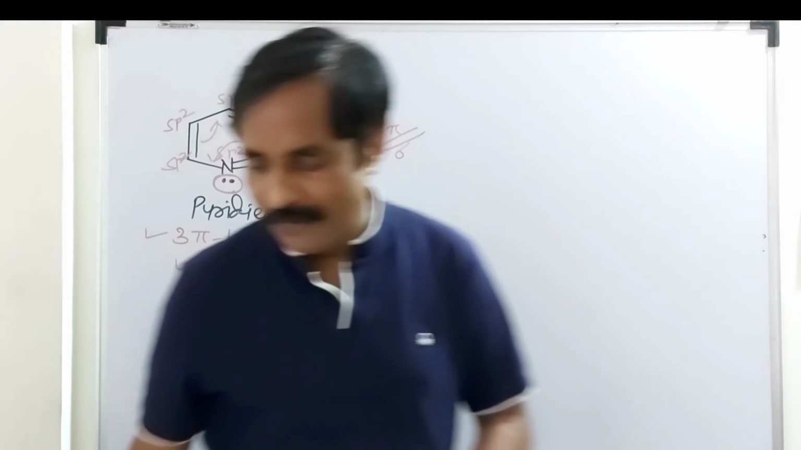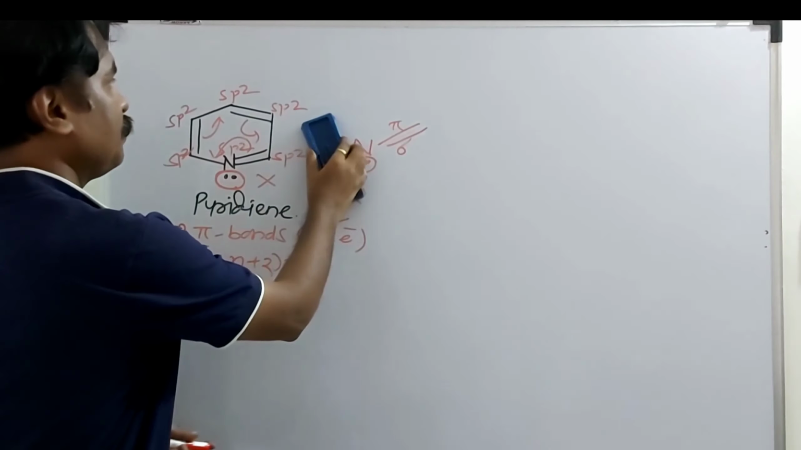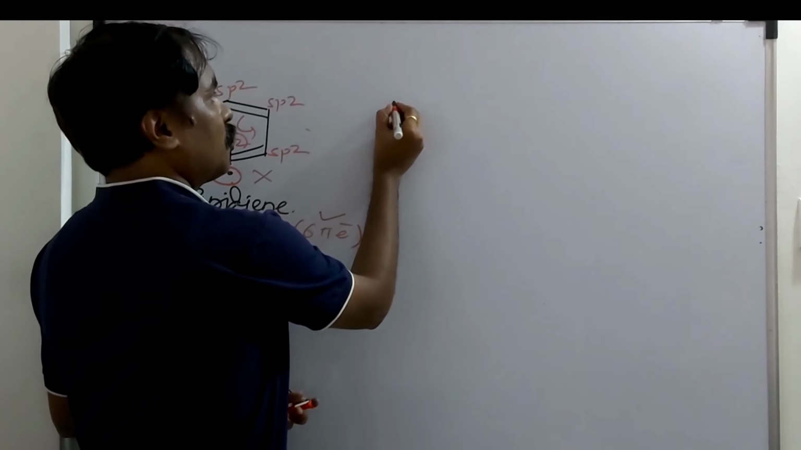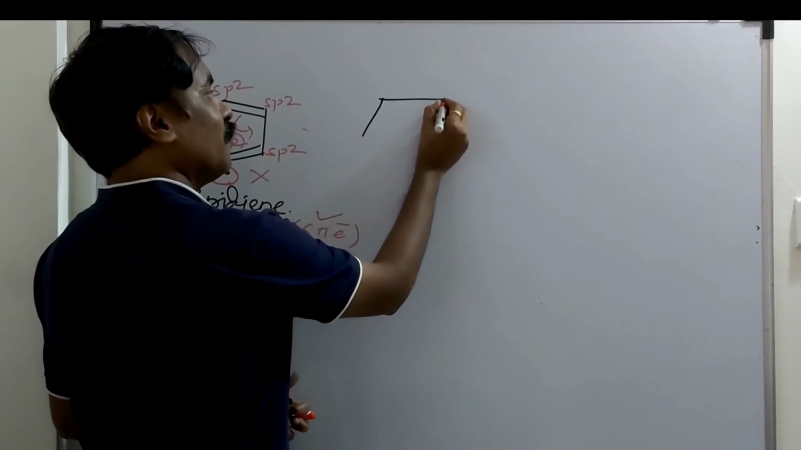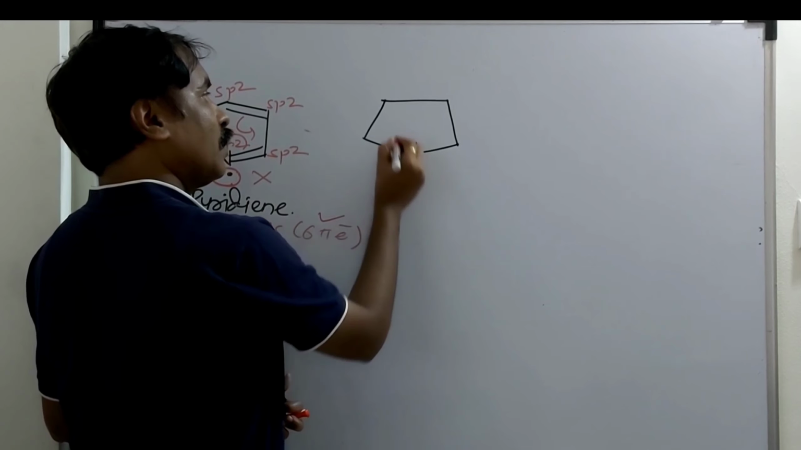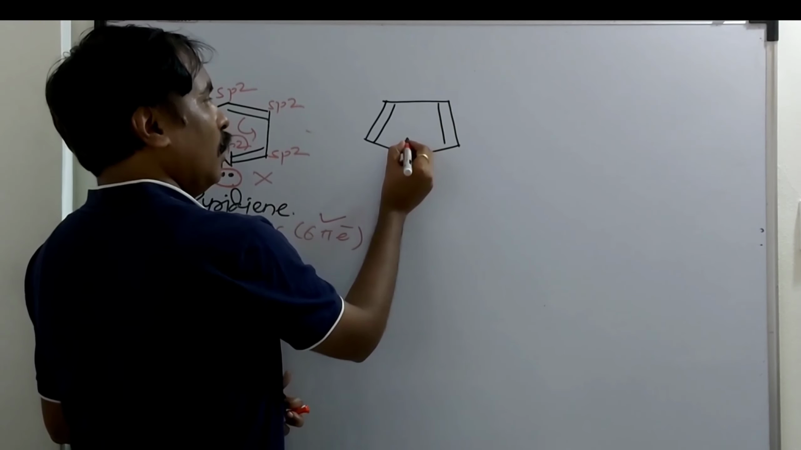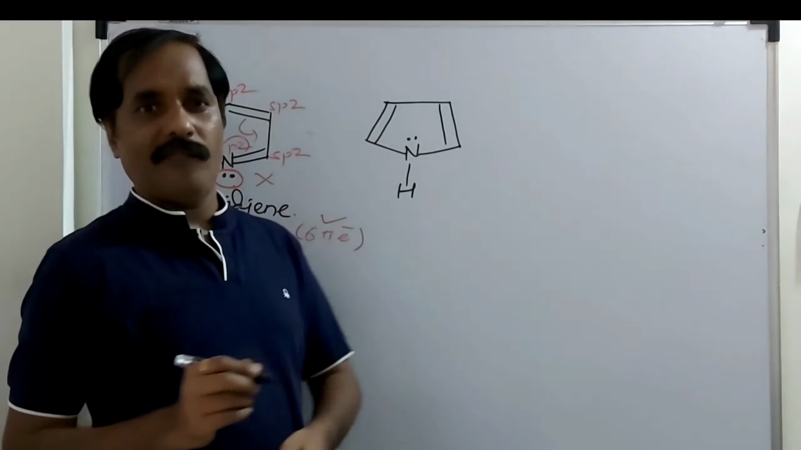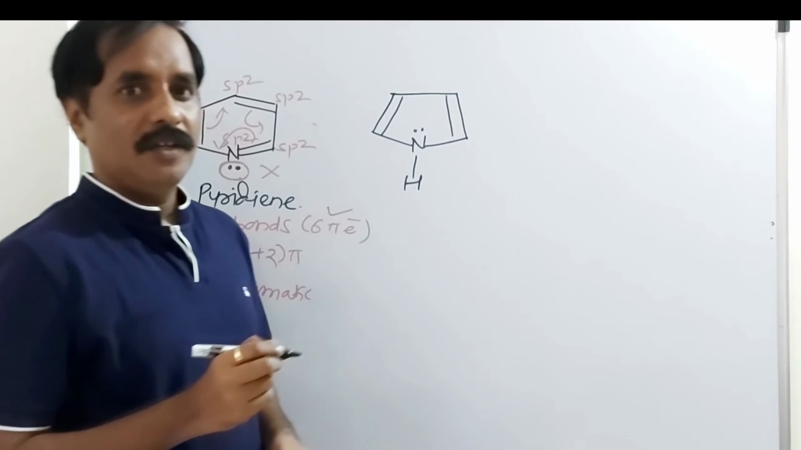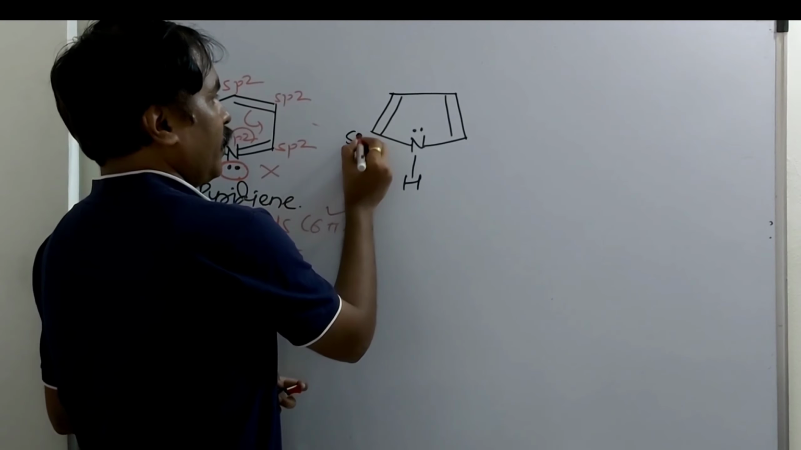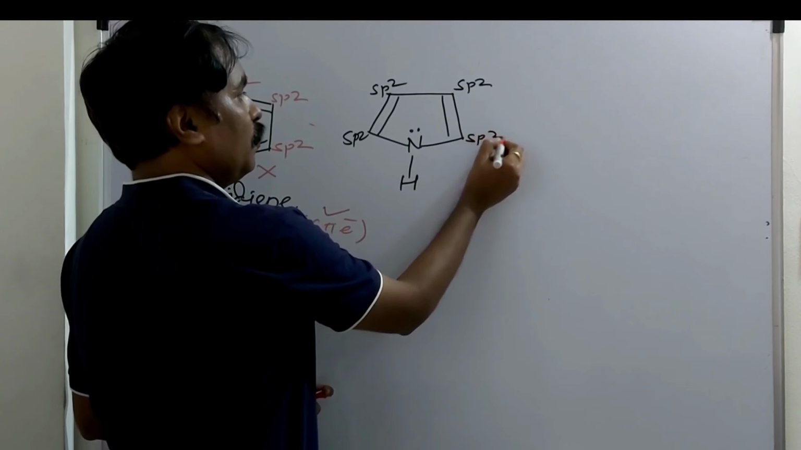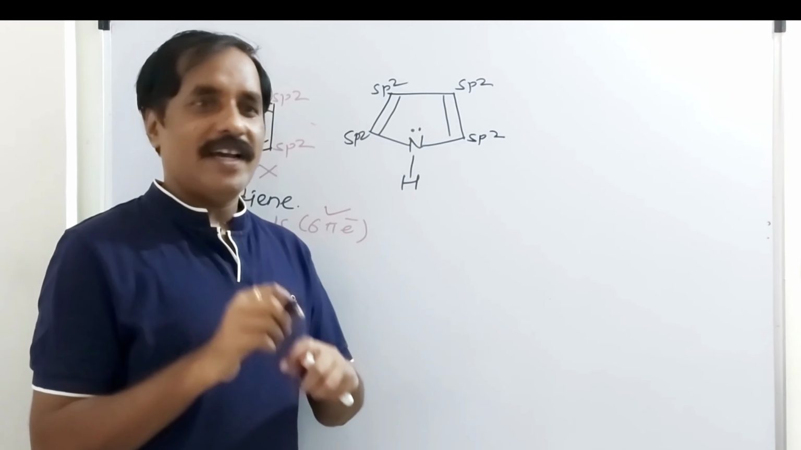Another example, I will take pyrrole. The structure of pyrrole is this one. Here 2 pi bonds are there, and on nitrogen there is one lone pair of electrons. Here the hetero element is again nitrogen. The hybridization here is sp2, sp2, sp2, sp2. Now tell me, what is the hybridization of nitrogen?